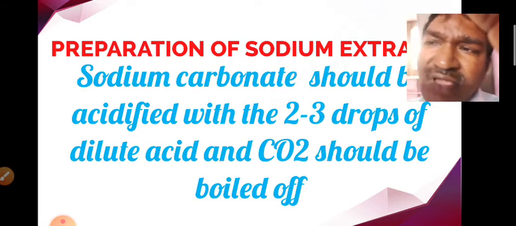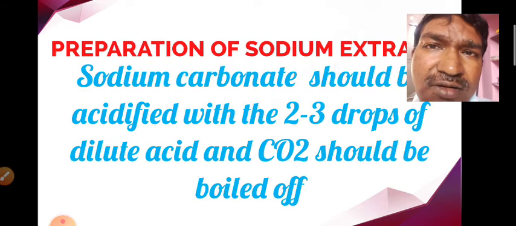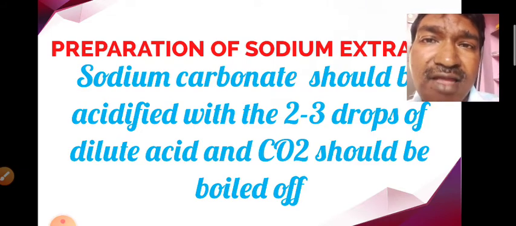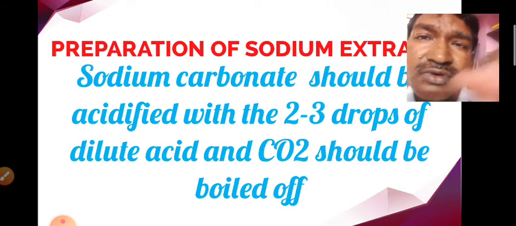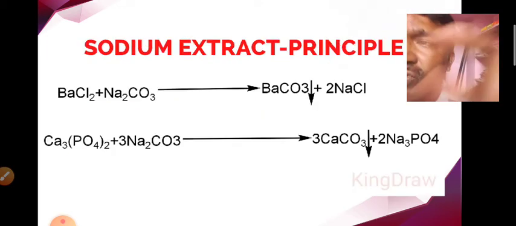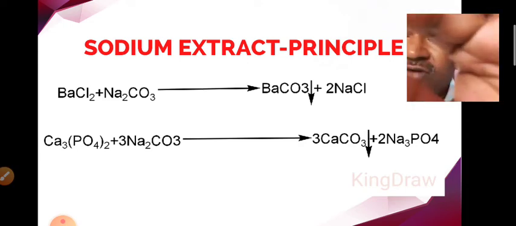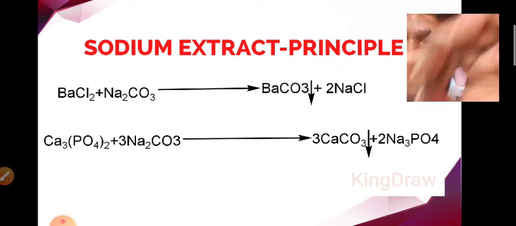The selection of the dilute acid depends on the anions for which we are going to do the qualitative analysis. So this is the principle involved in the preparation of the sodium extract.